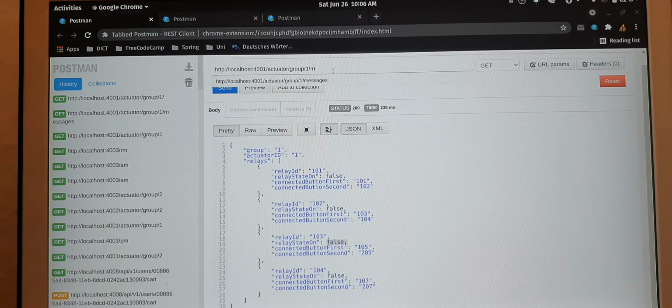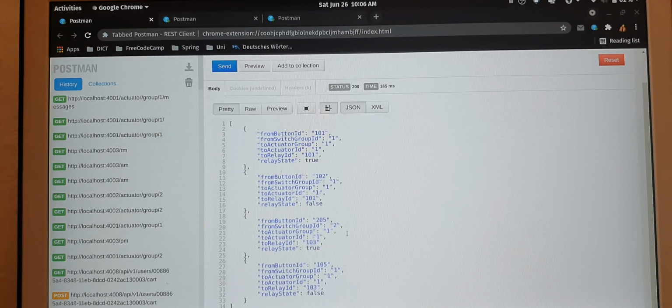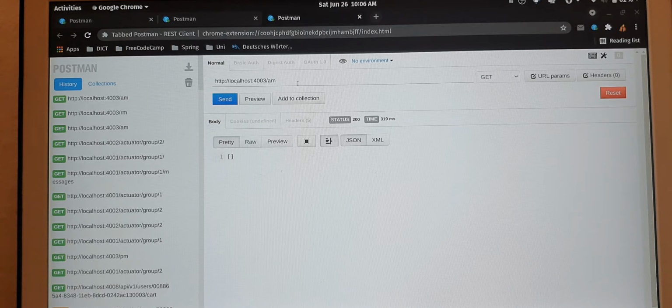The messages which arrived were 4 messages: 205, 105, 102, and 101. So these are the messages that arrived. For analysis purposes, the coupler is still analyzing the messages until the messages have arrived from all of the buttons from both groups. So it will be 16, 8 from group 1 and 8 from group 2.